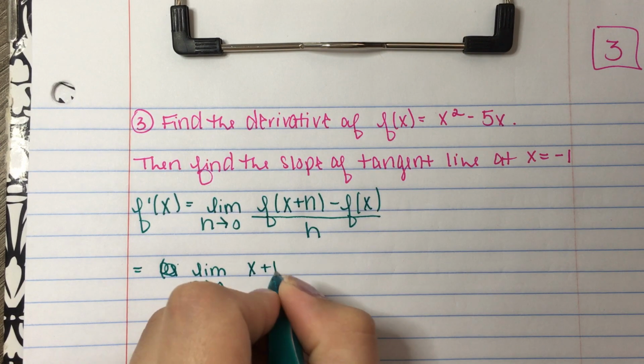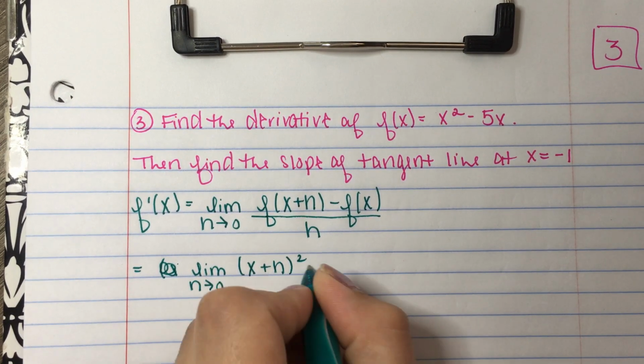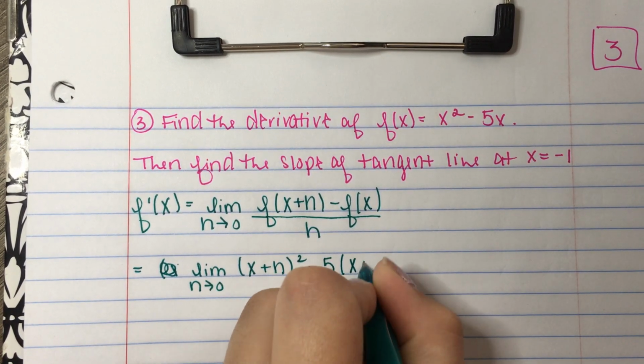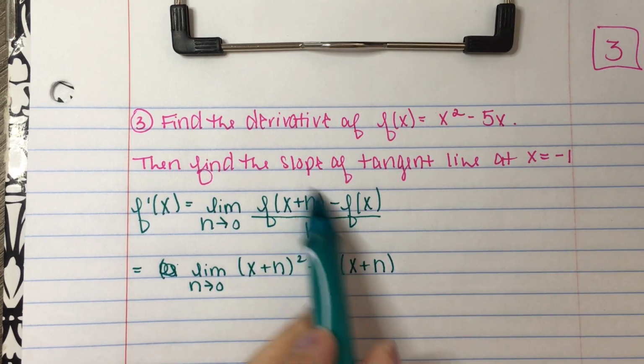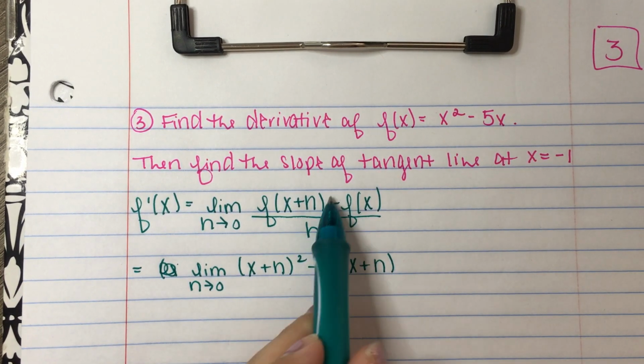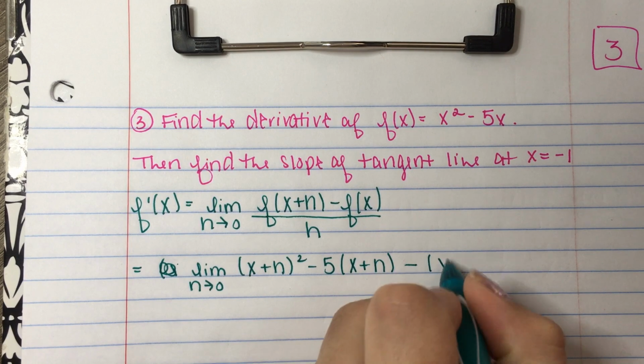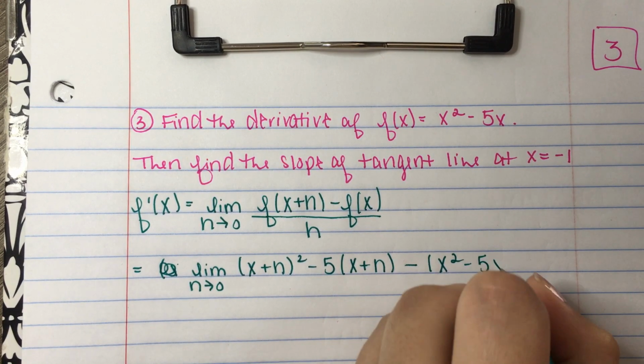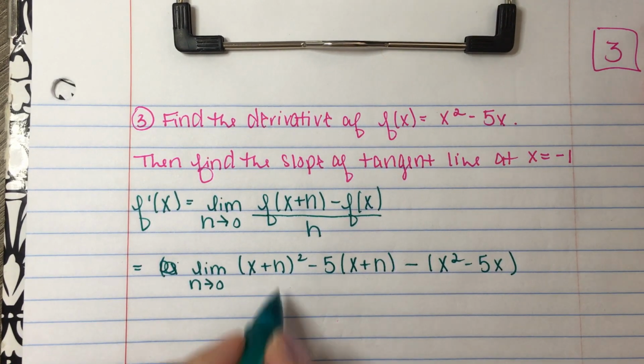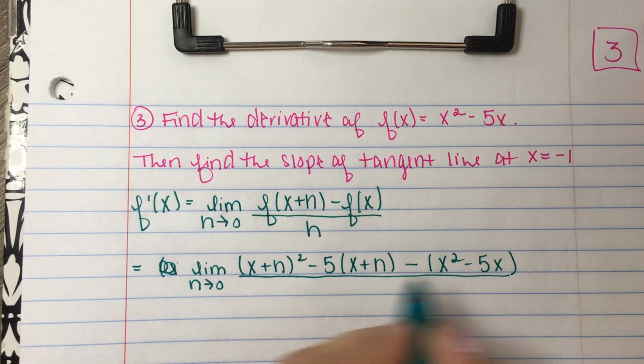So we have (x plus h) squared minus 5 times (x plus h). And that's just f of x plus h. So then I still have minus f of x, and that whole expression for f of x has to go in parentheses because we do have to ensure that that's getting distributed.